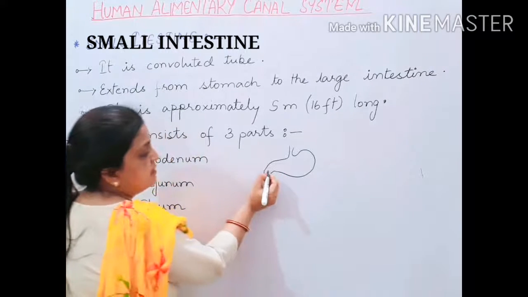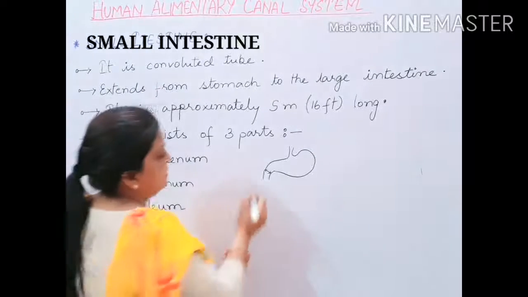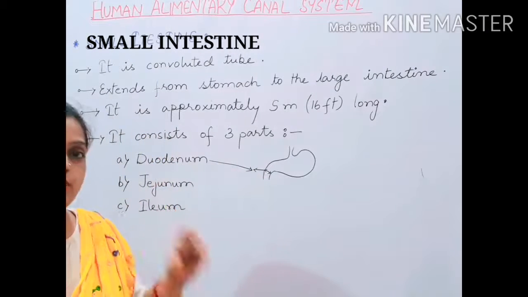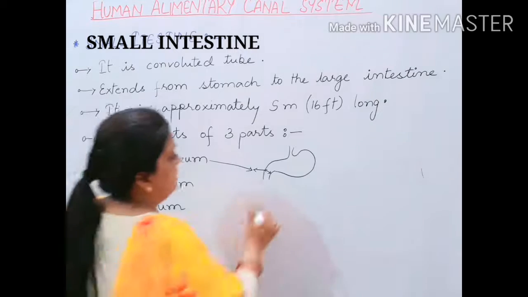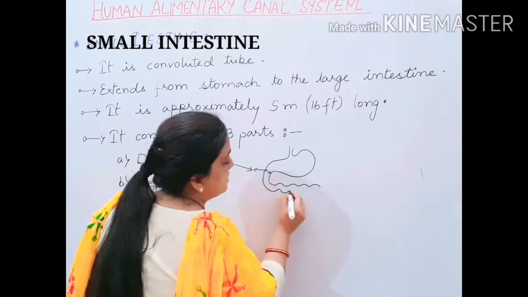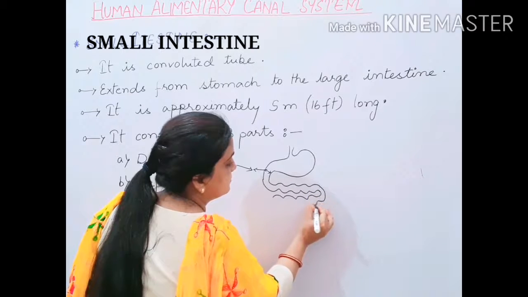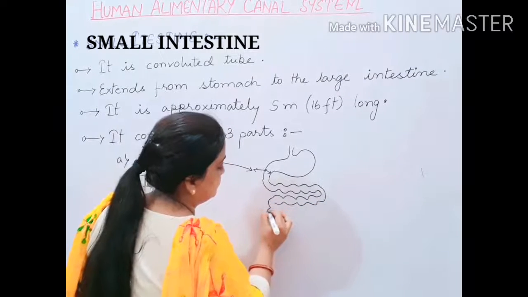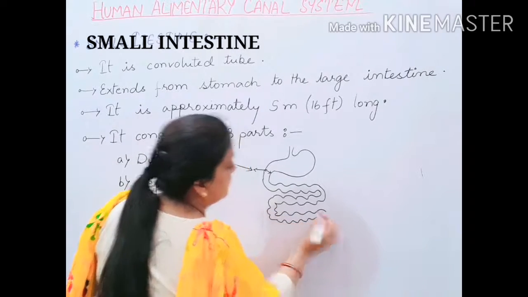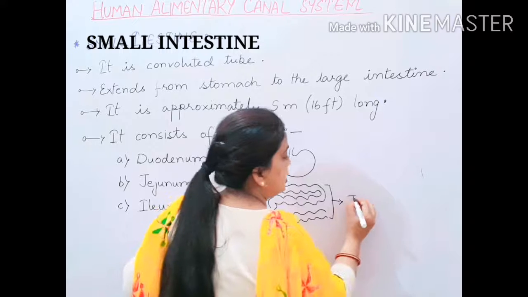Now children, this part is the beginning part of the small intestine. Children, this part is called the duodenum. The beginning of the small intestine is the duodenum. Now children, I told you that it is a convoluted part. It is a highly convoluted part. So children, this convoluted highly coiled part is your jejunum.